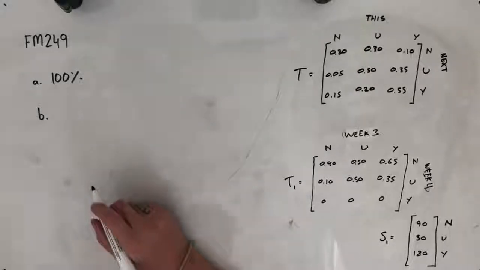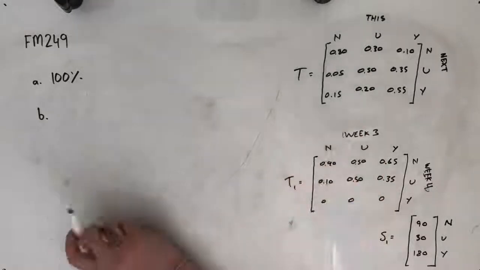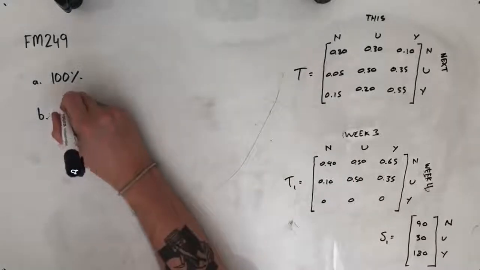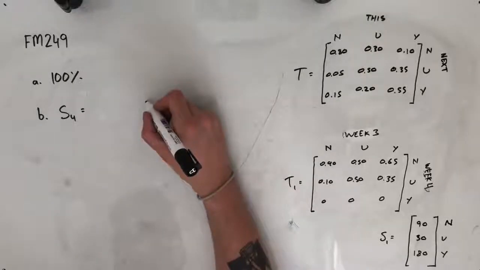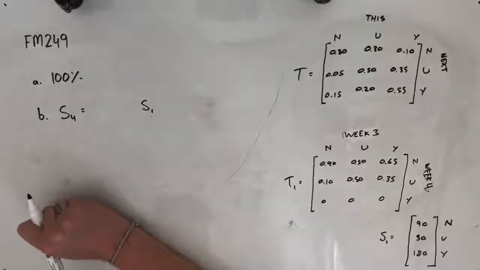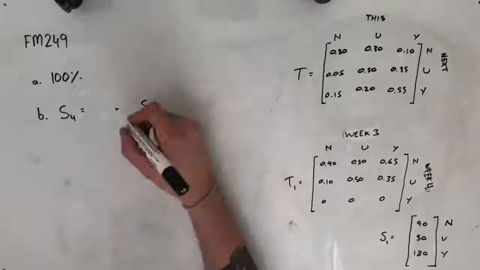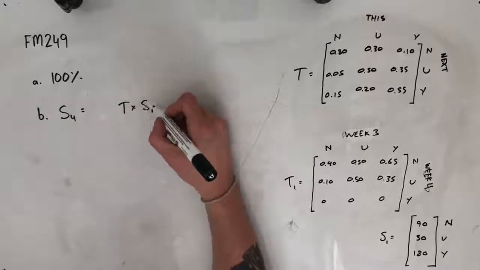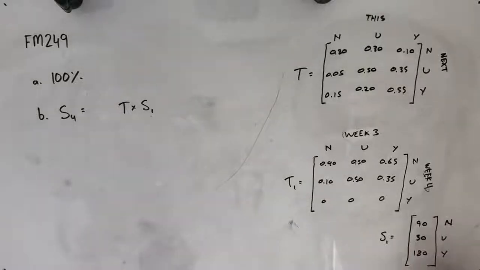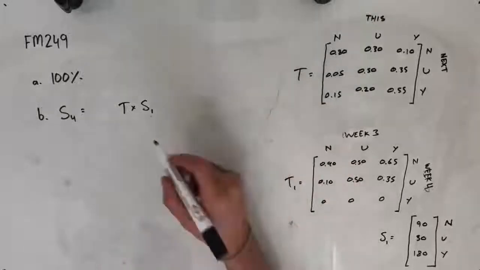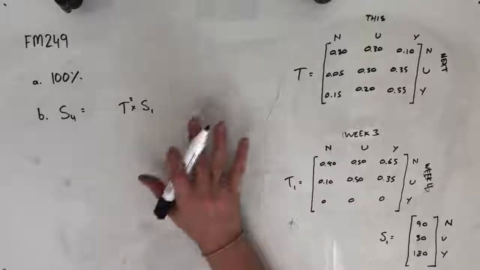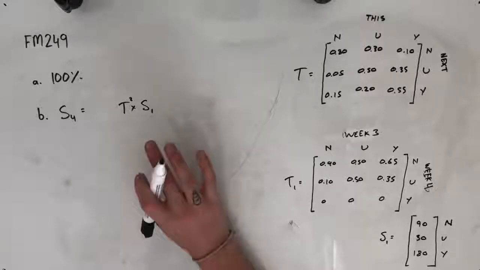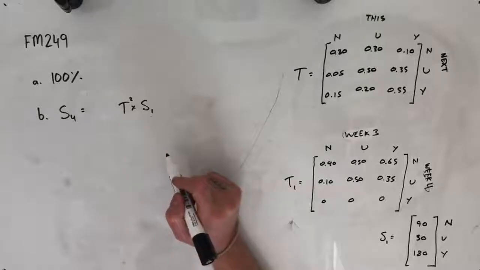So this question is a little tricky only because we've got two different transition matrices that we've got to apply here. So let's have a think about this. S4 is going to be equal to that first week, and we're going to apply the first transition to that initial state matrix that we were given, that week 1 state matrix. And we're going to apply that first transition twice because we're going to go from week 1 to week 2 with one transition, and then week 2 to week 3 with that second transition.